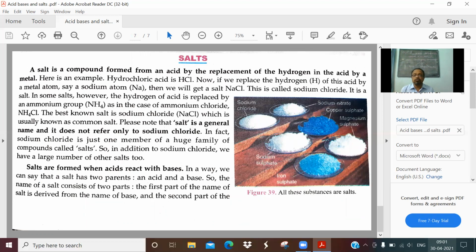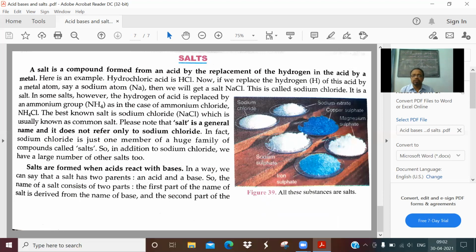Now, an example of a very familiar salt, that is namak. It is chemically sodium chloride. It is only one salt. There is a family or group of compounds called salts. All of them have neither acidic nor basic character. They are formed by destroying the acidic and basic properties of the acid and base.